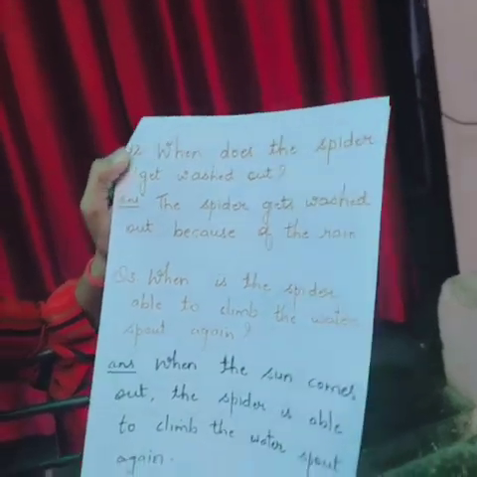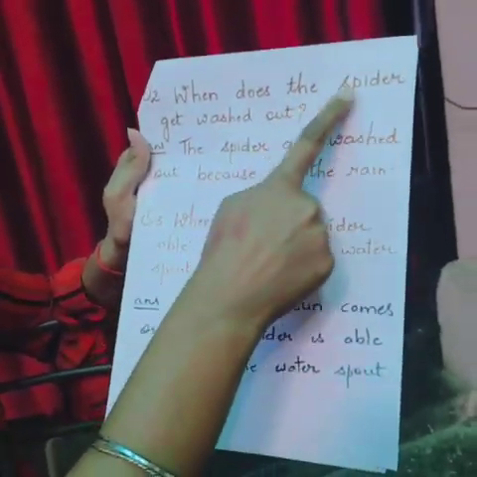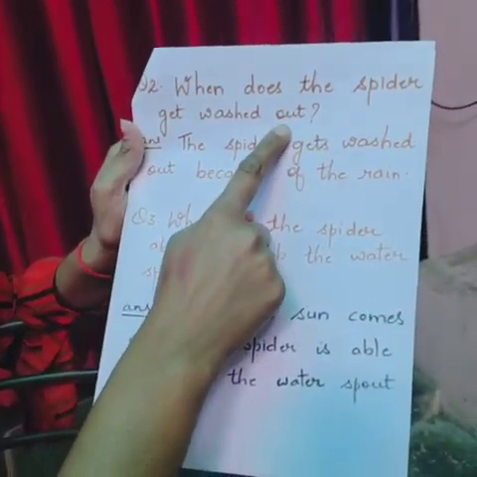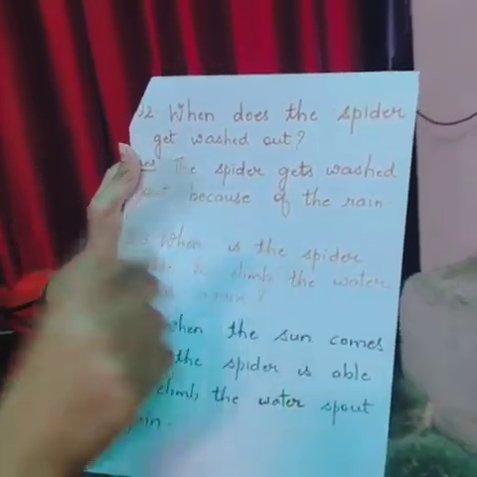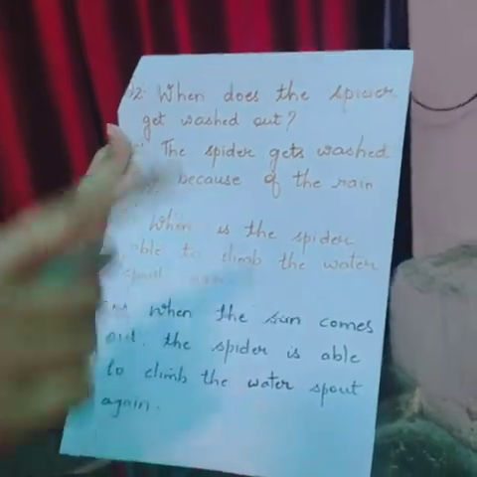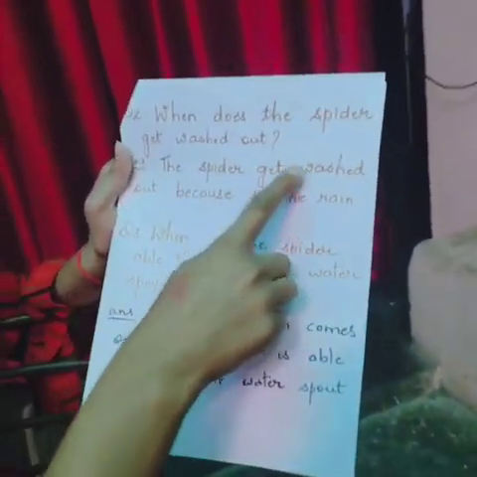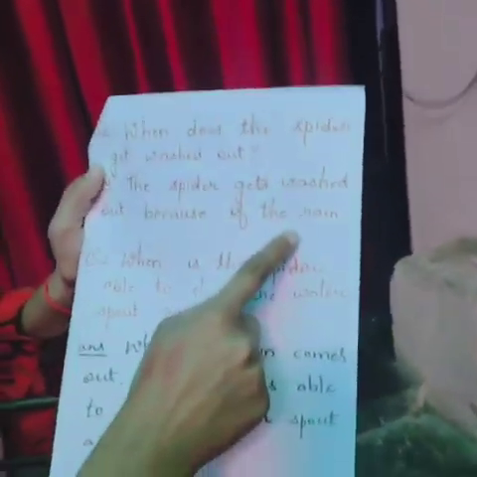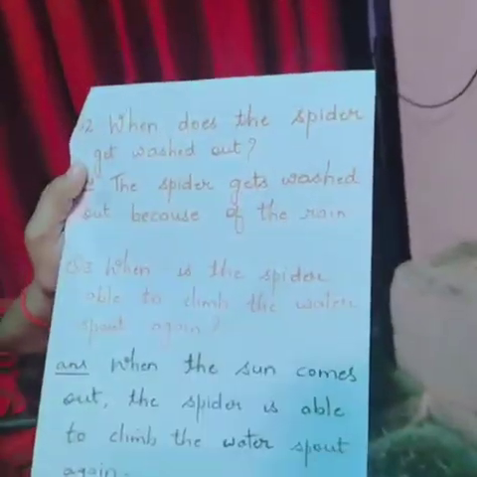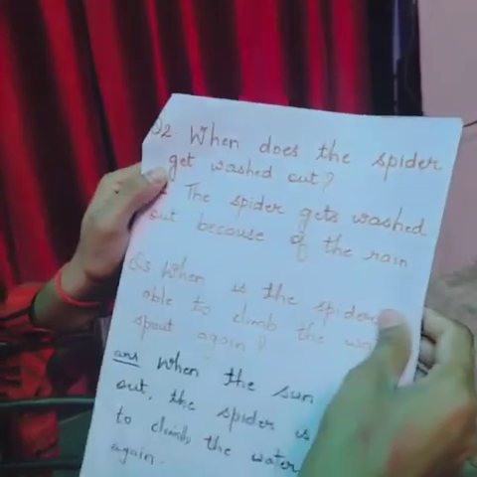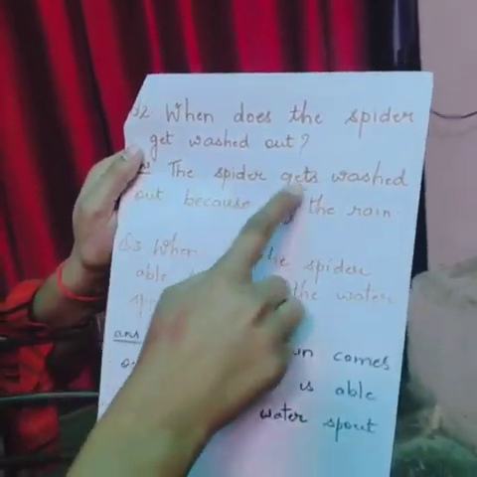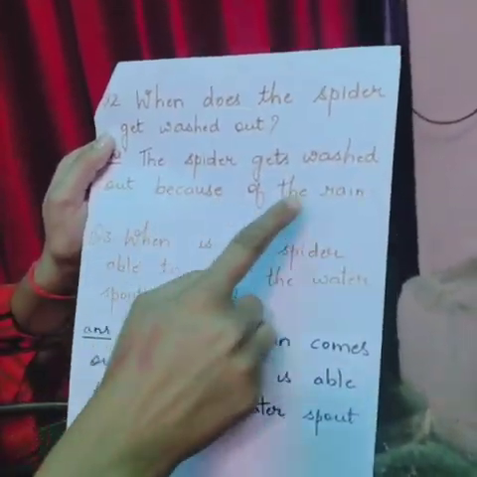See question number 2. When does the spider get washed out? You know, when it started raining, the spider got washed out. The spider gets washed out because of the rain. When it starts raining, the spider is washed out of the pipe. Again, when does the spider get washed out? The spider gets washed out because of the rain.